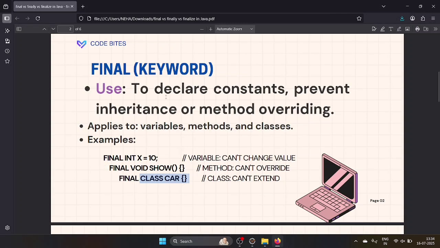See, this is the main point. You declare final to declare constants, to prevent inheritance and method overriding. If you want one variable to act as a constant in the whole class, then you put the final keyword on the variable. If you don't want to allow inheritance of the class, then you use the final keyword on the class. If you don't want to allow anyone to change the body of that method, then you use final on the method.